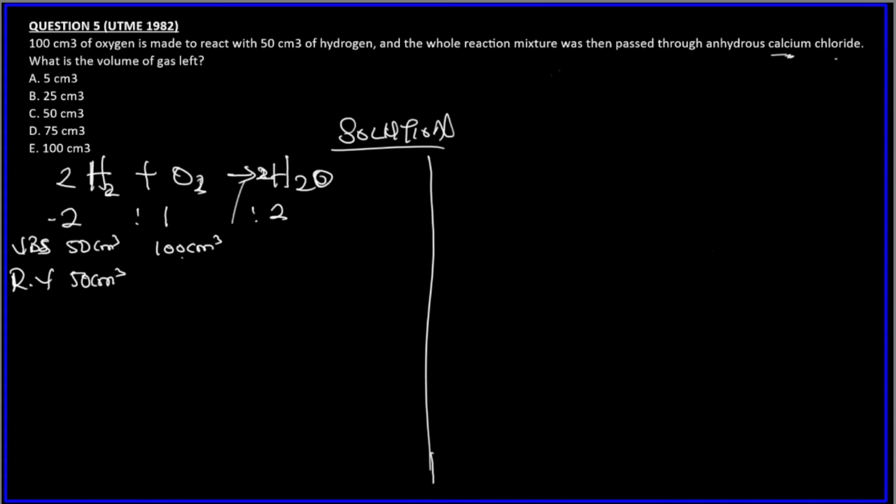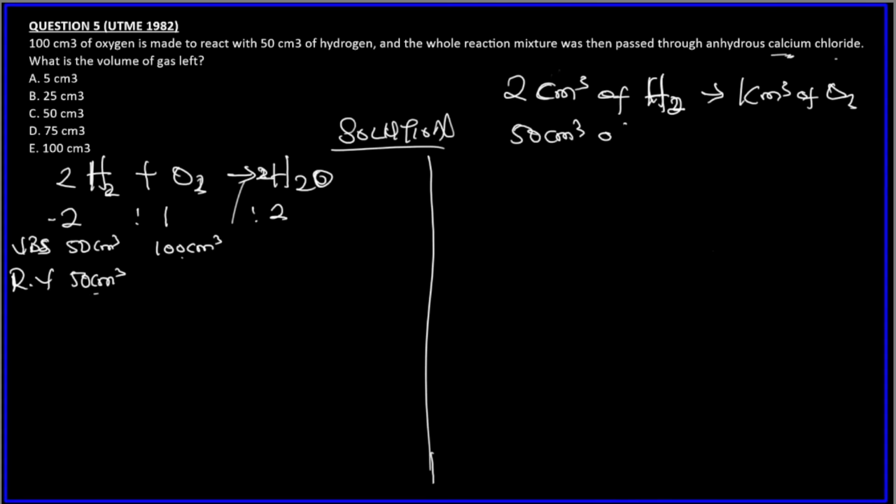From this volumetric ratio, we can write that 2 cm³ of hydrogen gas react with 1 cm³ of oxygen gas. So using this, 50 cm³ of hydrogen gas, the limiting reagent, will now react with how many cm³ of oxygen gas?